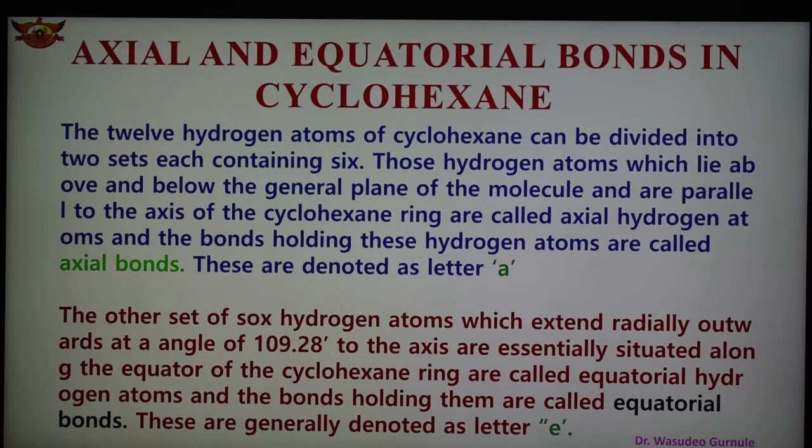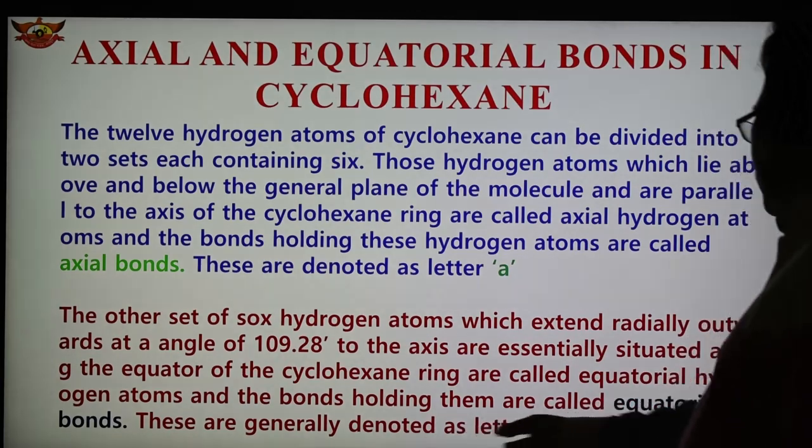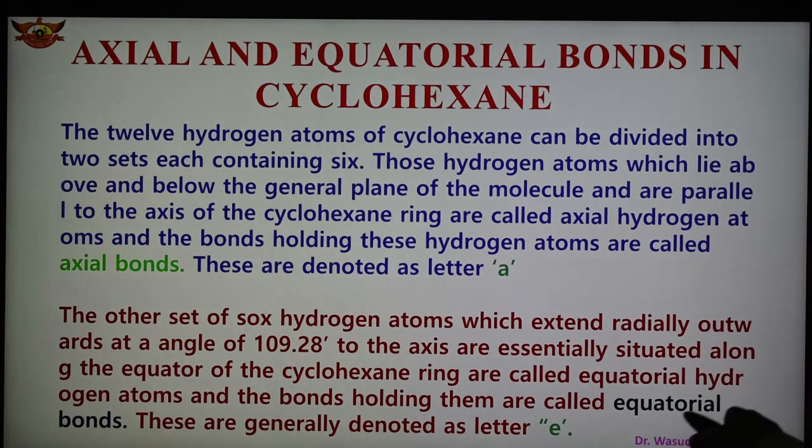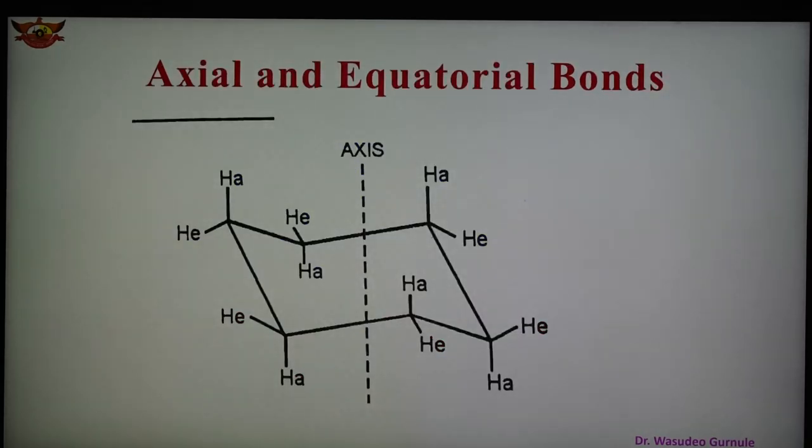On the other side, the 6 hydrogen atoms which extend radially outward at an angle of 109 degrees 28 minutes to the axis, essentially situated along the equator of the cyclohexane ring, are known as equatorial hydrogen atoms, and the bonds holding these are known as equatorial bonds, denoted by the letter E. So there are two types of bonds, axial and equatorial, A and E, and they are shown here in the figure.